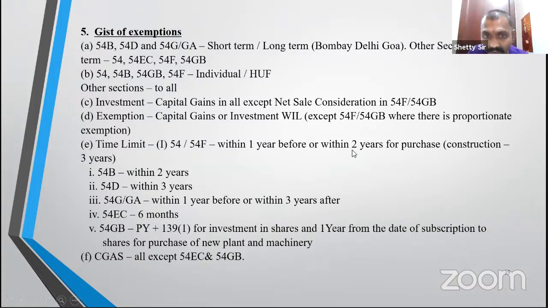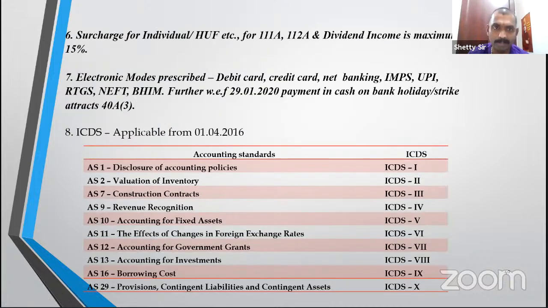54B, next point, 2 years. 54D, next, 3 years. 54G, 1 year and 3 years, permutation and combination. 54EC only 6 months. 54GB not there. Capital gain account scheme is applicable everywhere except 54EC and 54GB.